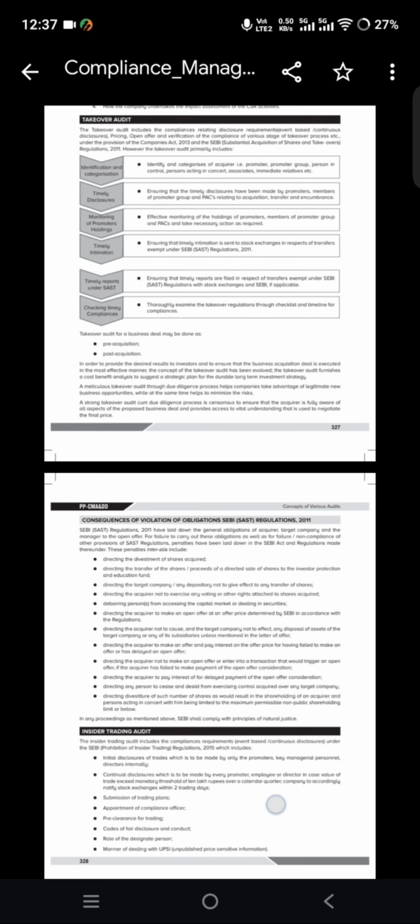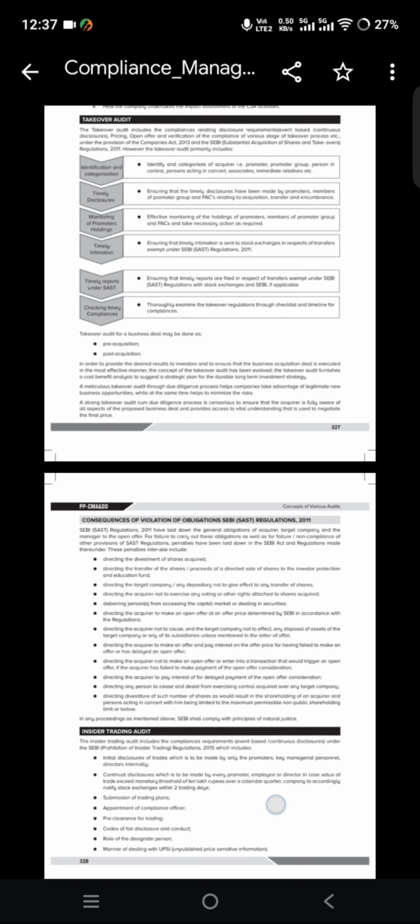Next, takeover audit for a business deal may be done as pre-acquisition, post-acquisition. Pre-acquisition means whether to enter into this transaction or takeover or not, and post acquisition means after acquiring, to inculcate the old and new together. So, post acquisition audit is also mandatory, and how the acquirer company is treating the target company's management and all that, also post acquisition audit will be taken.